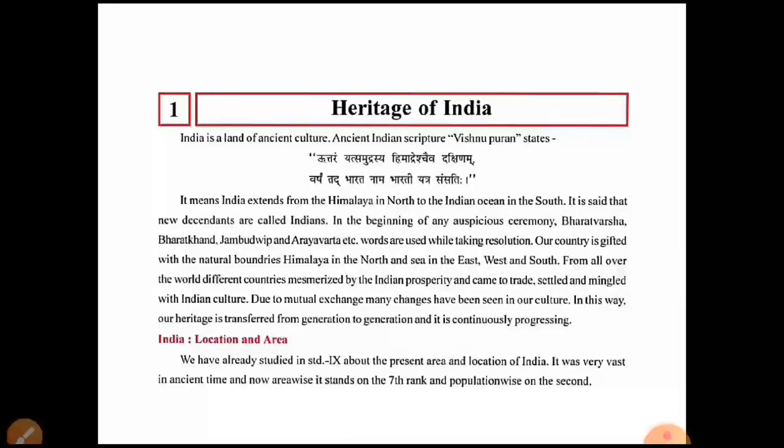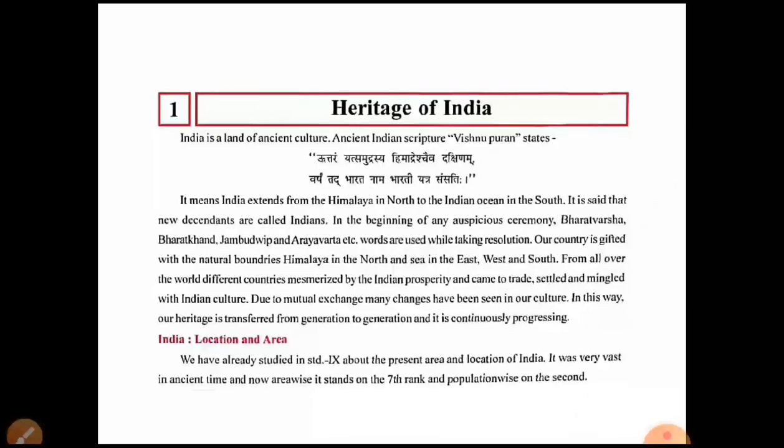In the beginning of any auspicious ceremonies which were done by the people in the ancient period, they used such names as Bharatvarsha, Bharatkhand, Jambudweep and Aryavarta. These words they used while taking resolutions. Our country is gifted with natural boundaries: the Himalaya in the north and the sea in the east, west and south. Okay, so we'll go to the next page.